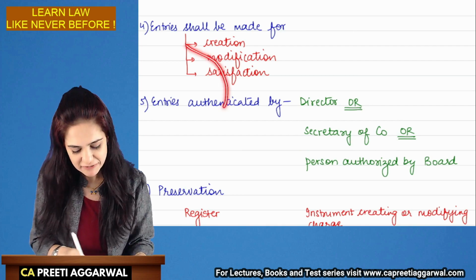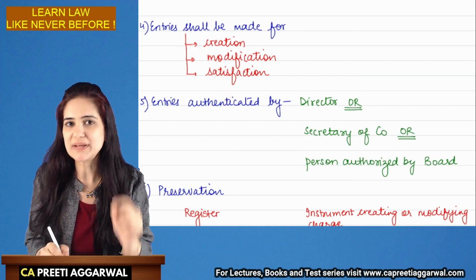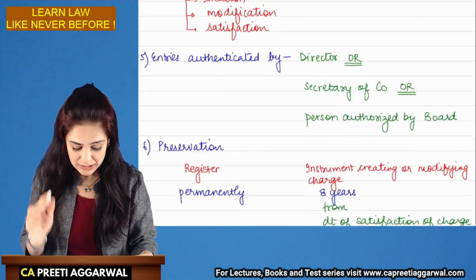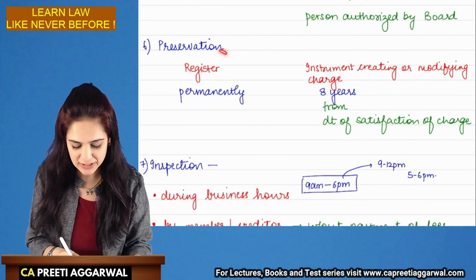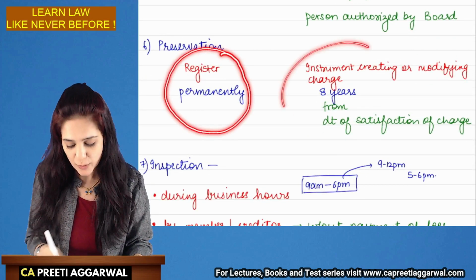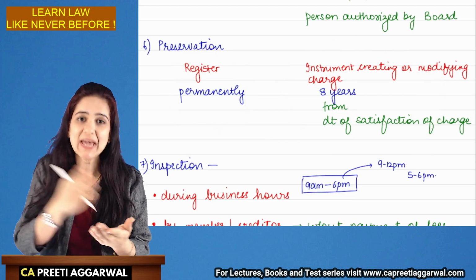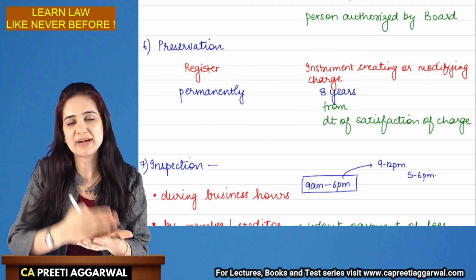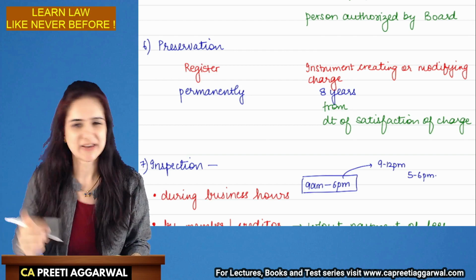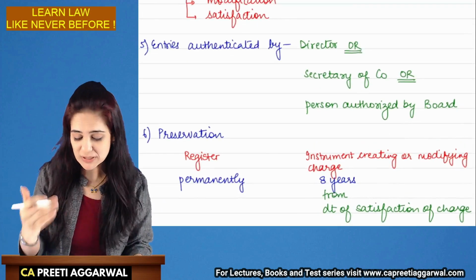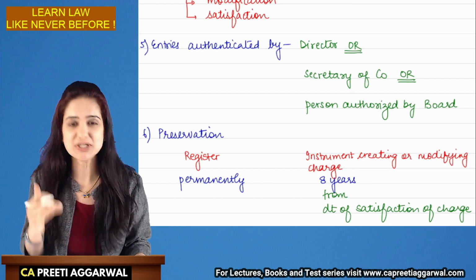So, they will verify whether the entries have been properly recorded or not. The register, as I already mentioned earlier, will be preserved permanently, whereas the instrument either creating or modifying the charge will be maintained for a period of 8 years, but that 8 years will be calculated from the date of satisfaction of charge.